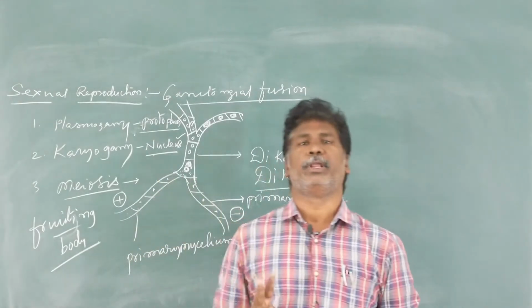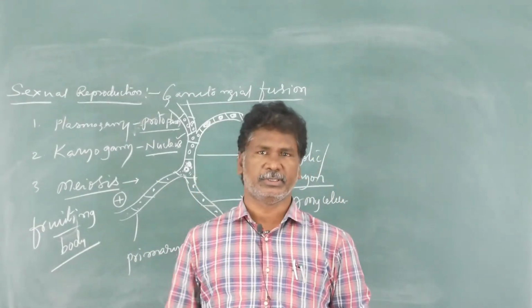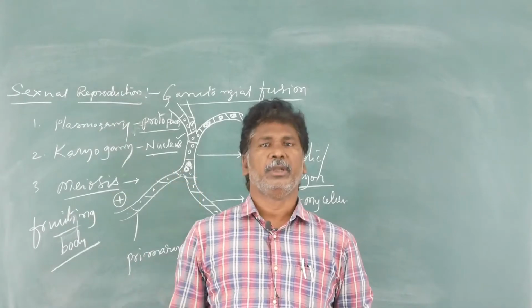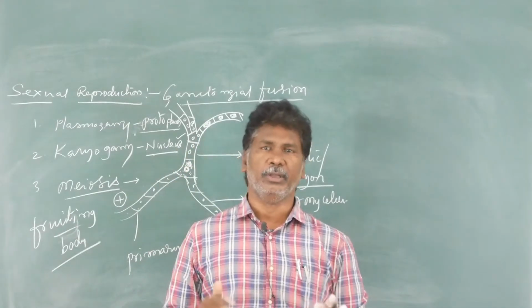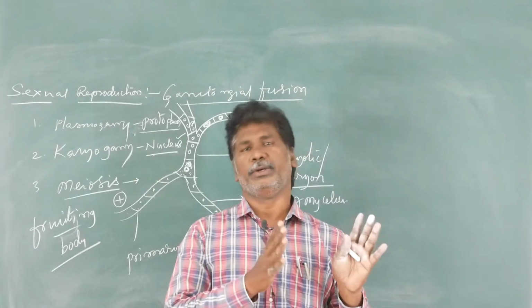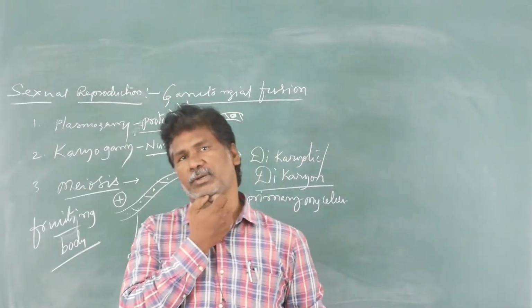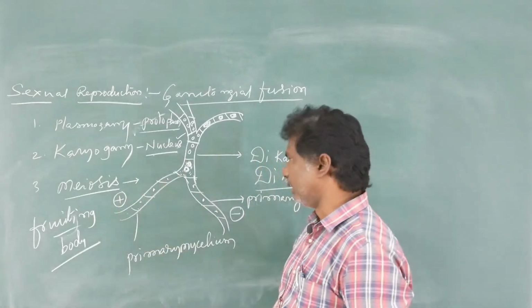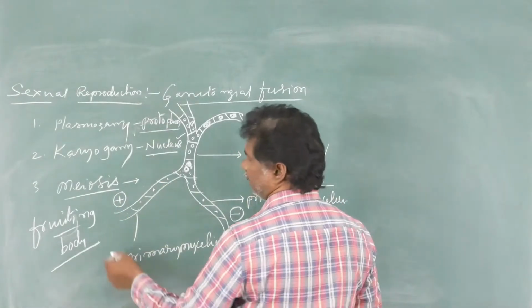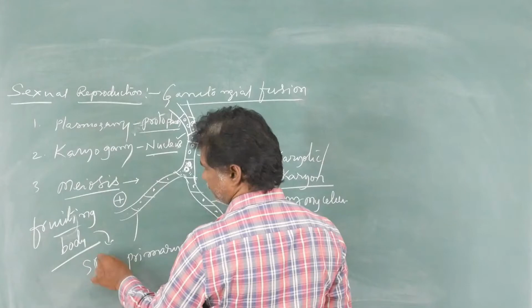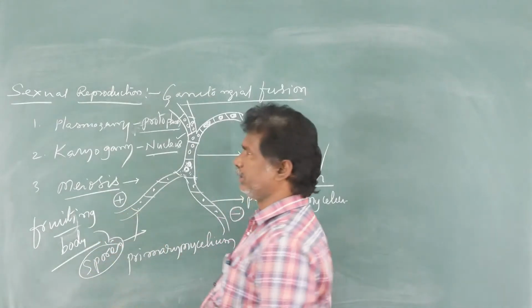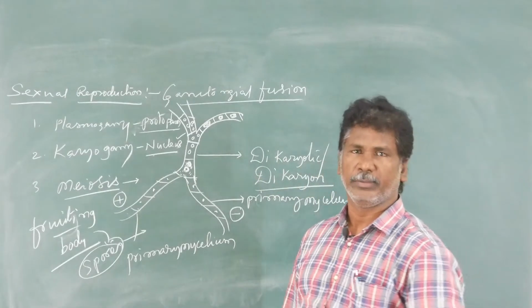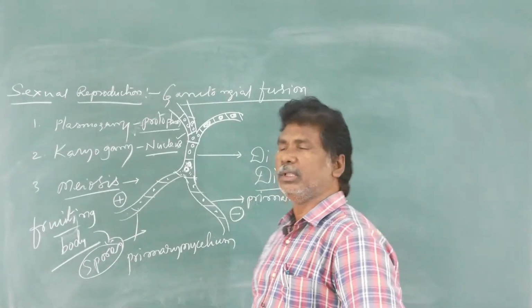Fruiting bodies are formed within two classes, Ascomycetes and Basidiomycetes. Fruiting bodies are absent in Phycomycetes and Deuteromycetes. Within the fruiting body, haploid spores are produced. Those haploid spores germinate and produce new mycelium. This is the sexual reproduction.